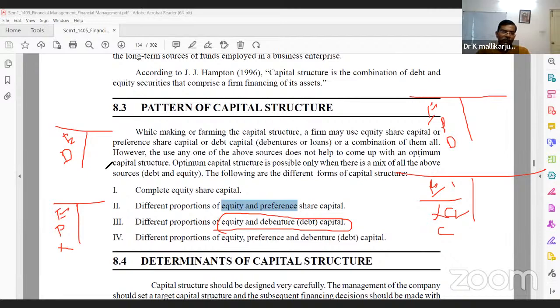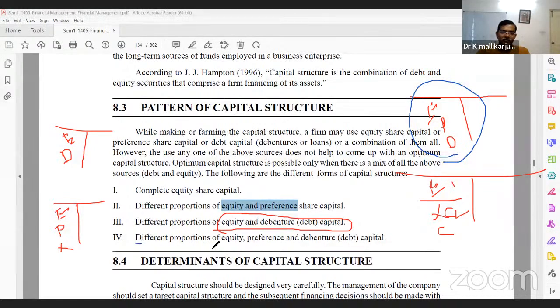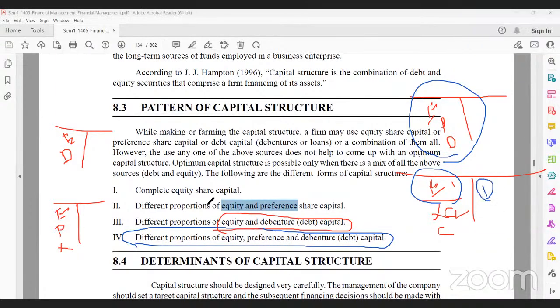Now we have four different types of balance sheets, right? Which one is better to the company? Is it the combination of three? First one, sir. No, only equity is not better. We have four options. Option one, only equity.